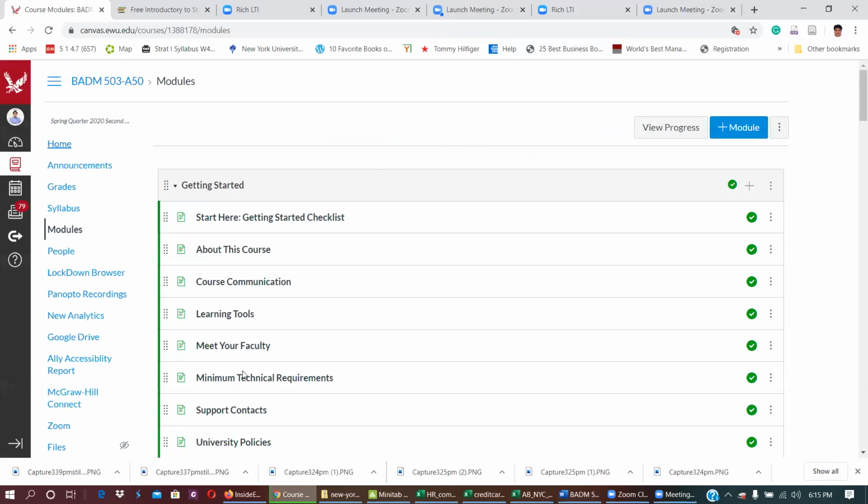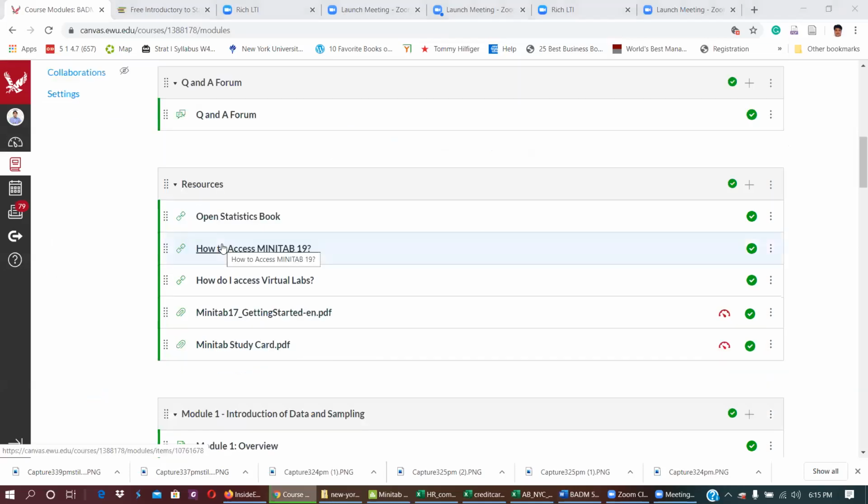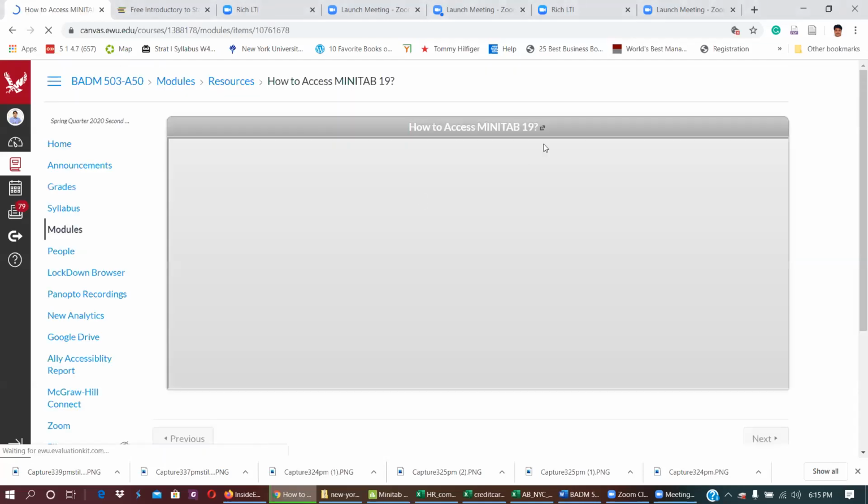If you can see under resources here, how to access Minitab.